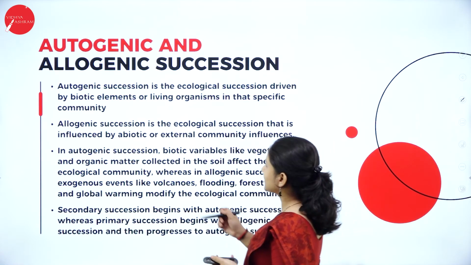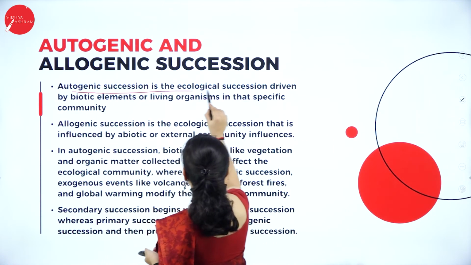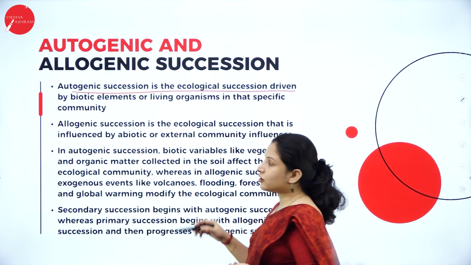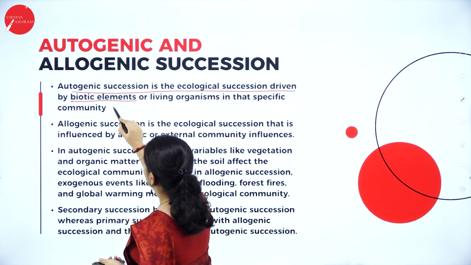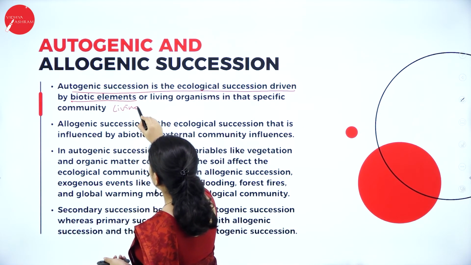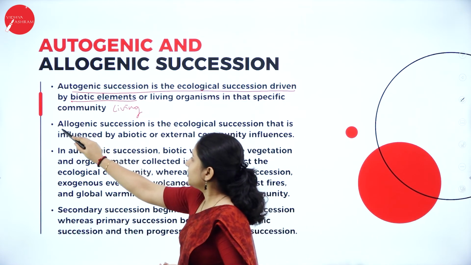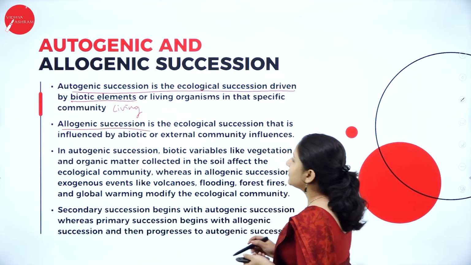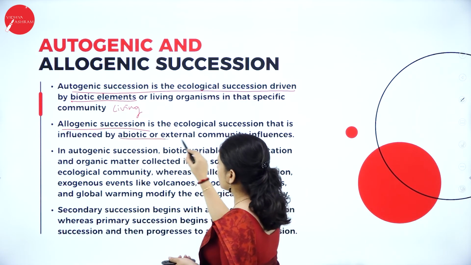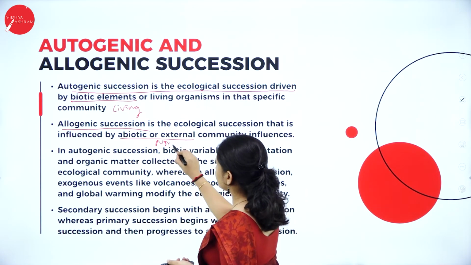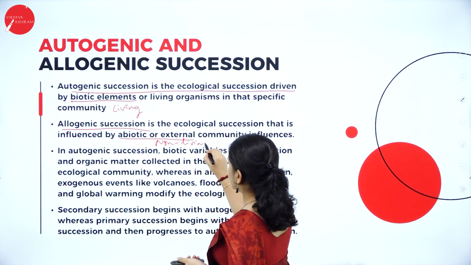So autogenic succession is the ecological succession which is caused because of biotic elements. So biotic elements means because of living elements in that specific community. And allogenic succession is the ecological succession that is influenced by abiotic, that is non-living, factors.